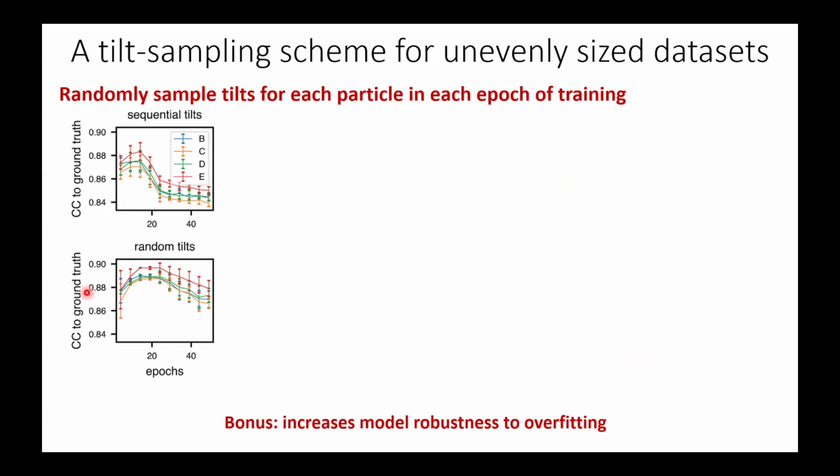Here, if you just pass the sequential tilts, this is the cross correlation between the TomoDragon generated maps and the underlying ground truth map, and you can see that it increases through some rounds of training, and then eventually there's overfitting in the model and the cross correlation decreases. This happens to some extent with the random tilts, but you can see that the effect is quite mitigated, and that's likely because the model is less likely to overfit, given that the tilts are coming in random orders.